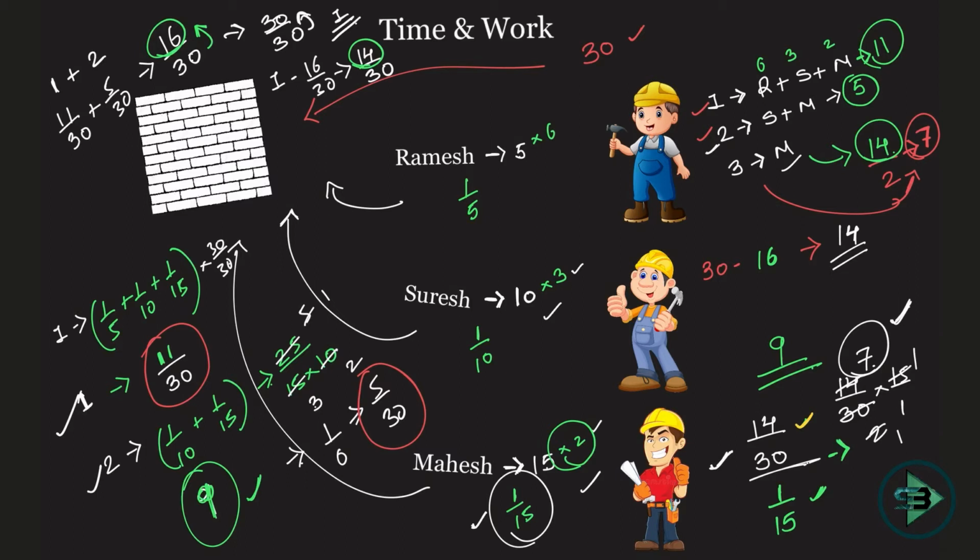So what did you understand from this? Once you know the bricks method or the reciprocal method, the condition in which they are working will keep on changing. They may all work together till the end, or they all start working together, then one guy leaves, then another guy leaves, then how many days will be required to finish the work? Or, which will be our next problem, one guy started the work, then someone else joined him, then someone else joined him, and then they finished the work. It is just that you have to see per day how many bricks are being put in and how many bricks are remaining. So to put in those remaining bricks, how many more days will be required, and that will give you your eventual answer.